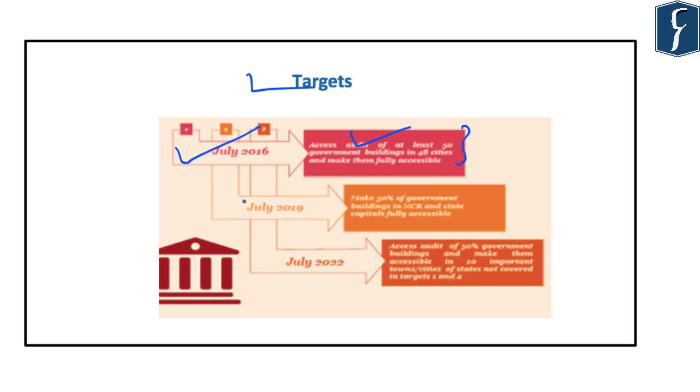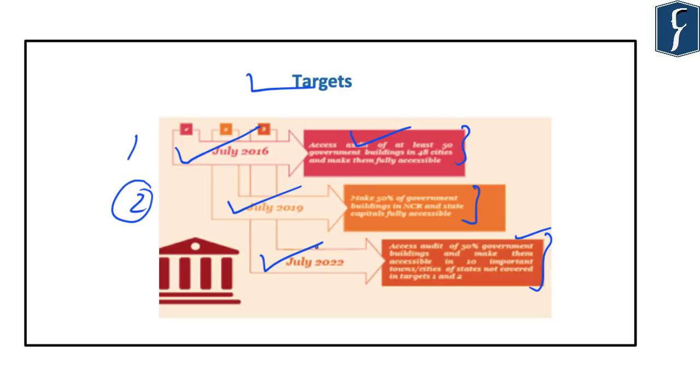The second target was making 50% of the government buildings in the NCR and the state capitals fully accessible to persons with disabilities by July 2019. And third was making an access audit of 50% of the government buildings and making them accessible in the 10 important towns or cities of the states which were not covered under target 1 or target 2. And this was to be done by July 2022.